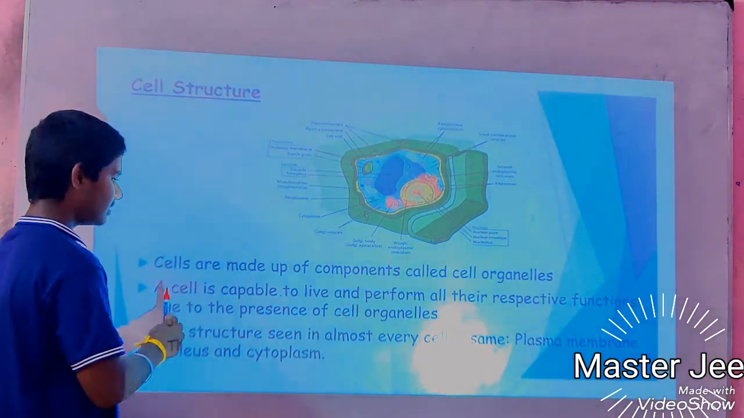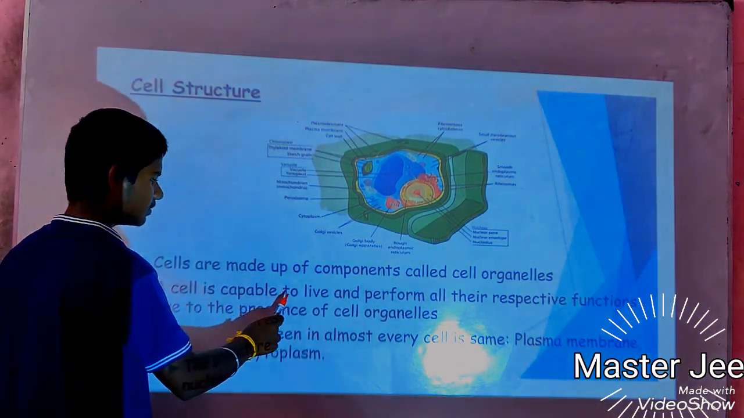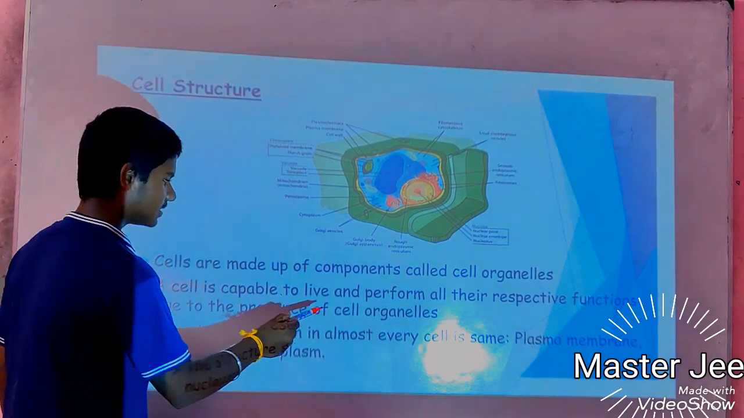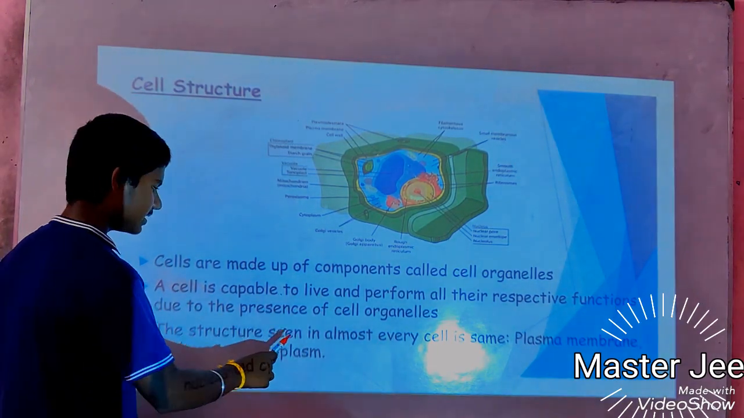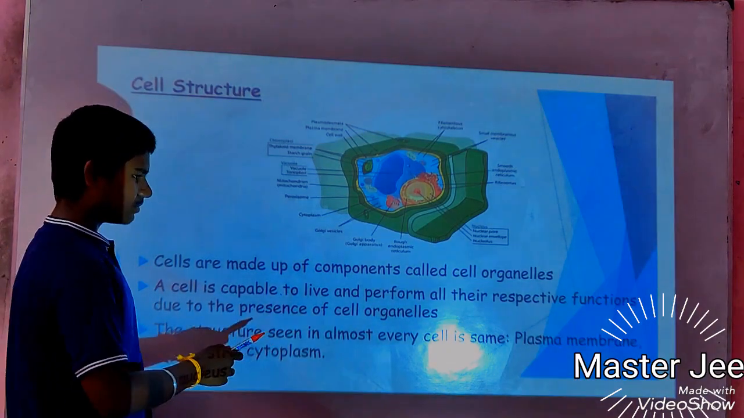This is a cell structure. Cells are made up of components called organelles. A cell is capable of living and performing all its respective functions due to the presence of cell organelles. The structures seen in almost every cell are the same, for example, plasma membrane, nucleus, and cytoplasm.